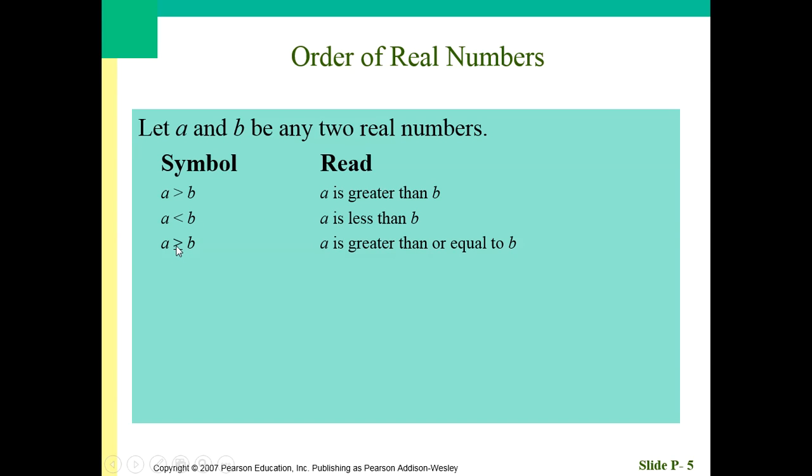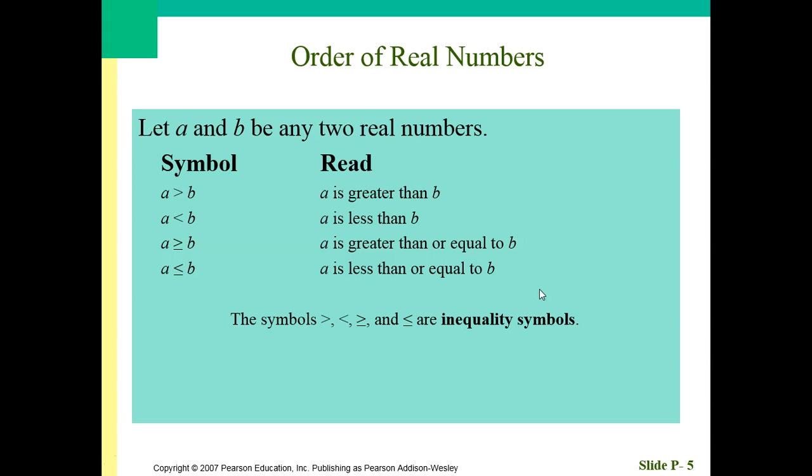If I put a line under the symbol, I think of it as a little squashed equal sign. So we say that A is greater than or equal to B. And of course, if we flip it, that means that A is less than or equal to B. And we know that these symbols are called inequality symbols.